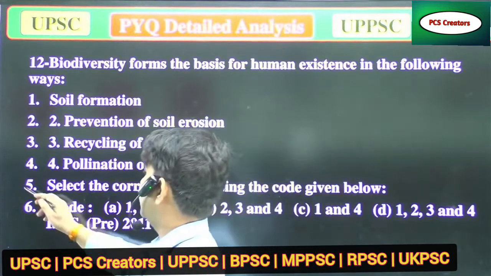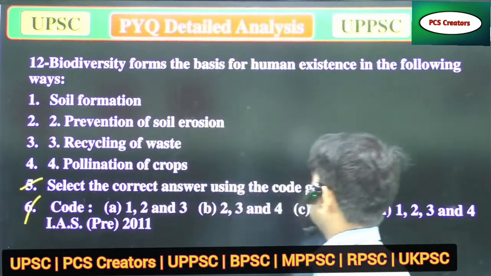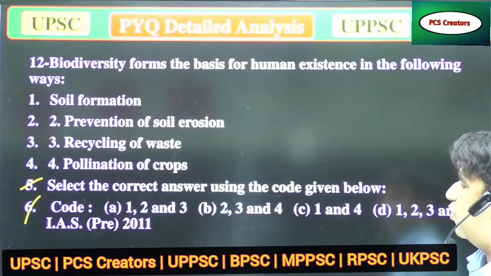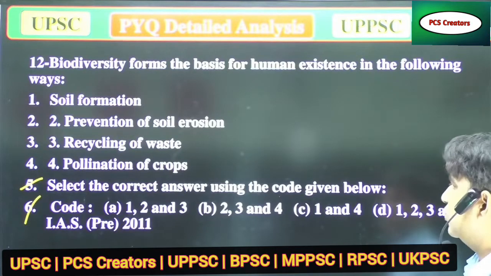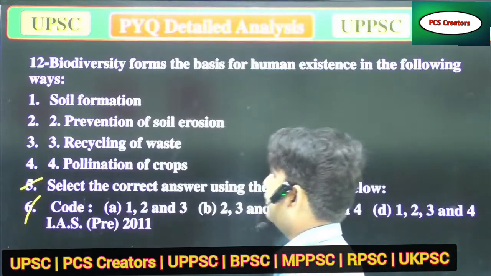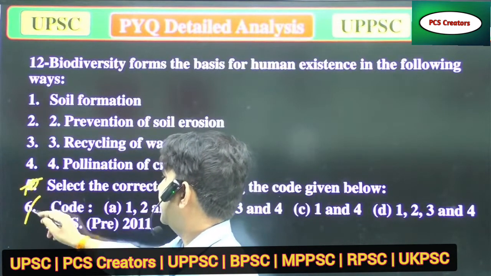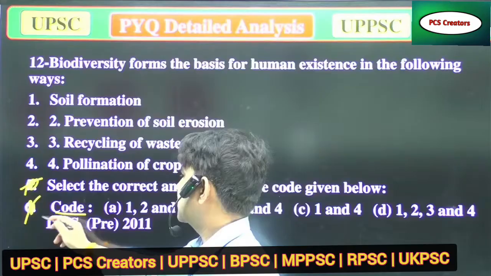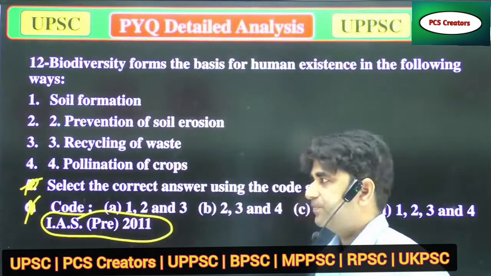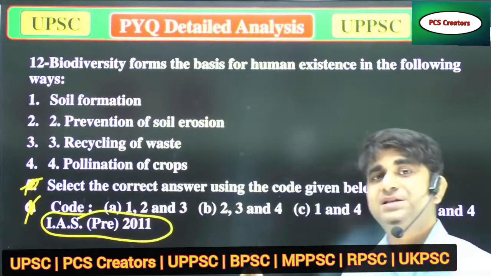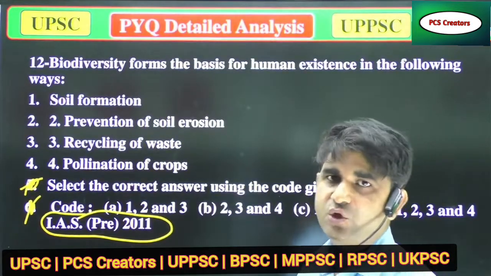Select the correct answer using the code given below. Code 1, 2 and 3. B. 1, 2, 3. It has only 4 options, and that was asked in UPSC or UPPSC 2011.